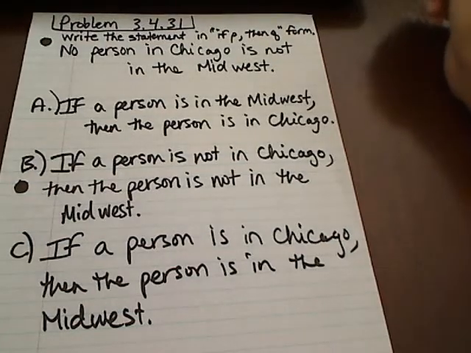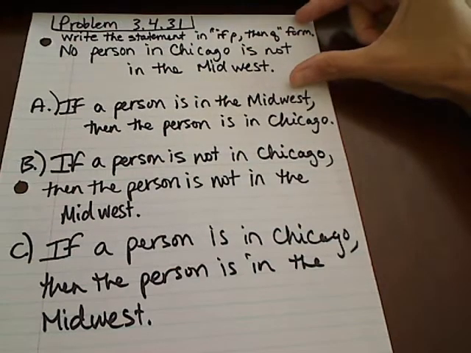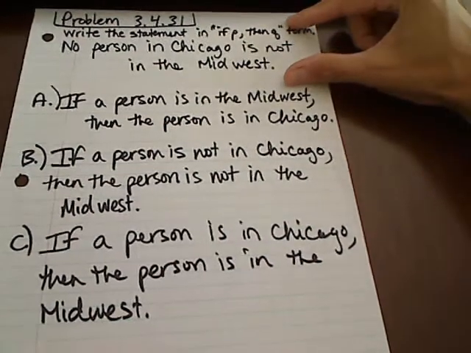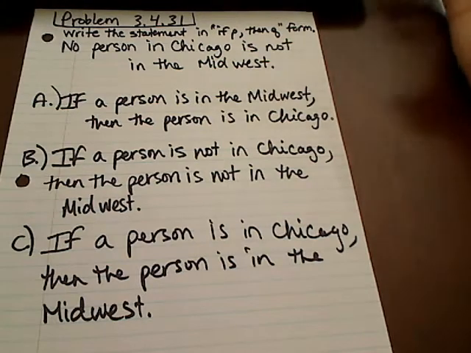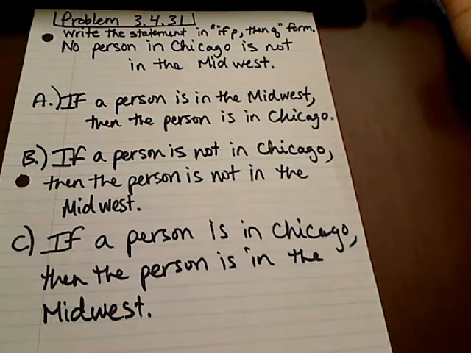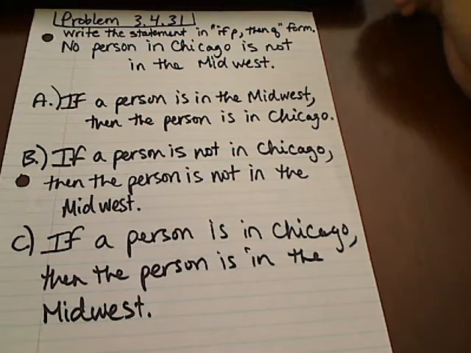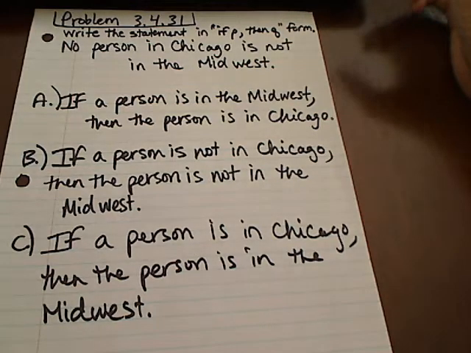Okay, so this is problem 3.4.31, and they ask us to write the given statement in if P then Q form, and the statement that they give us is: no person in Chicago is not in the Midwest. So the easiest way to think about converting this into an if-then form is to really think logically about what the sentence actually means, and what piece they're referring to first.